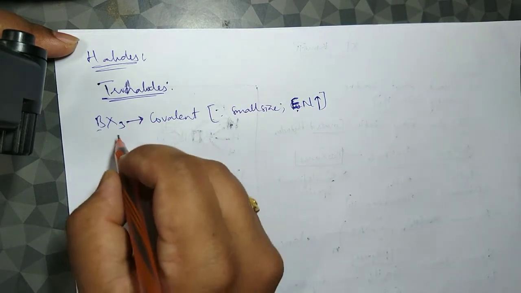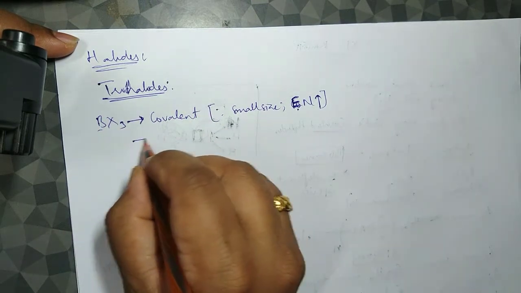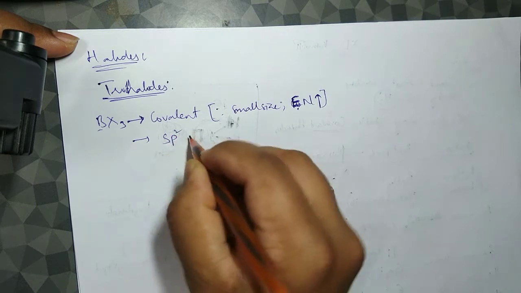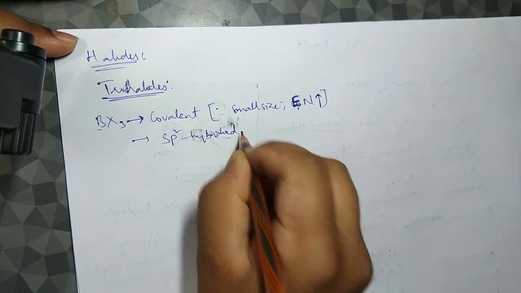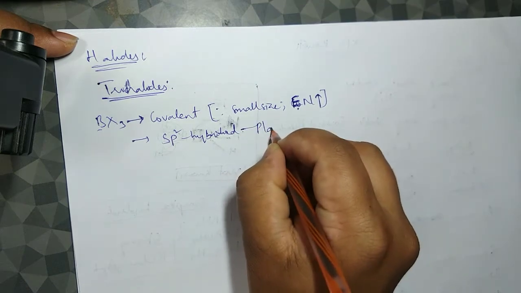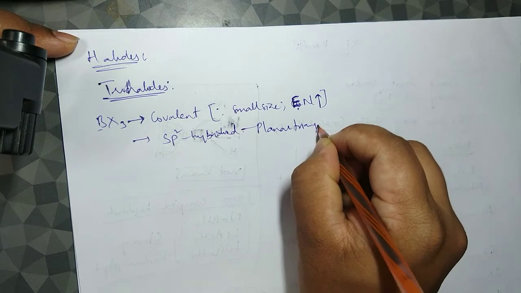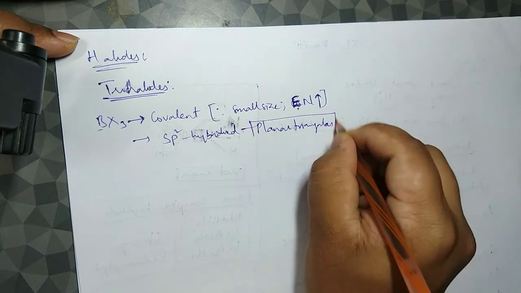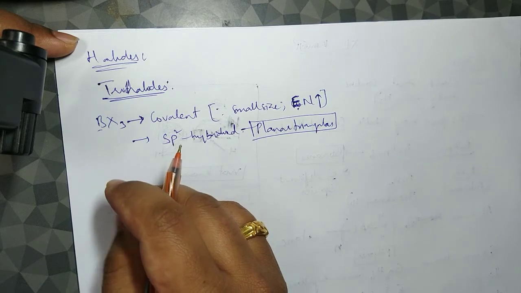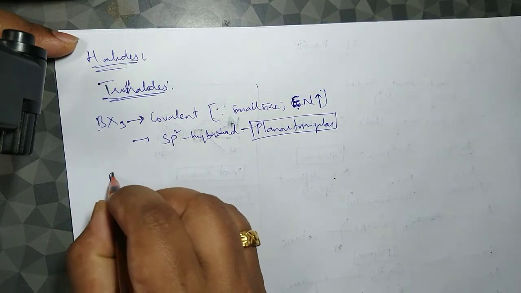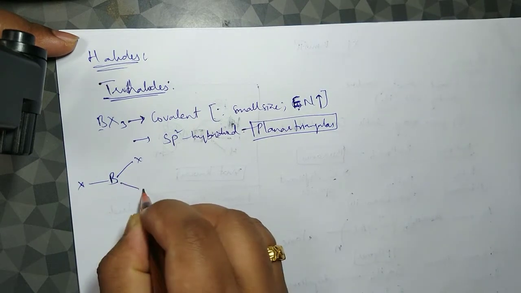Talking about the geometry, these compounds BX3 are sp2 hybridized. If it is sp2 hybridized, then it is planar, trigonal planar or triangular. This is how it looks.